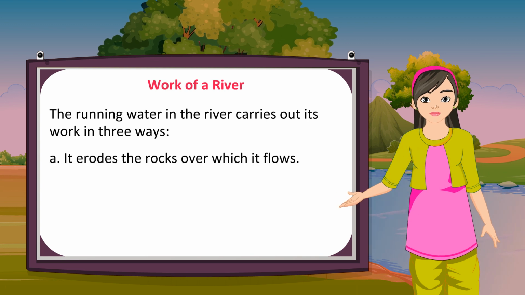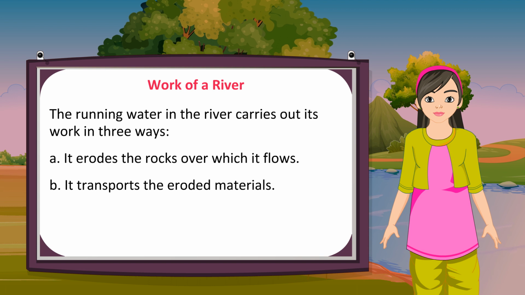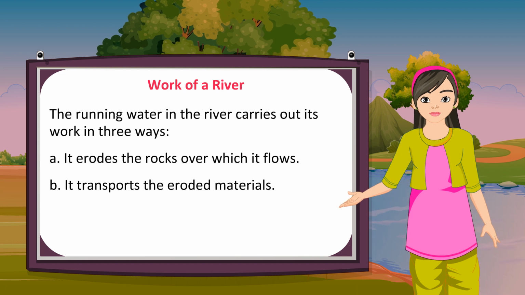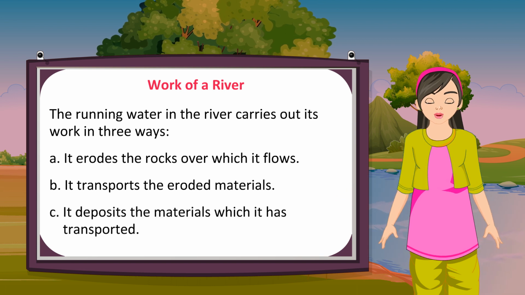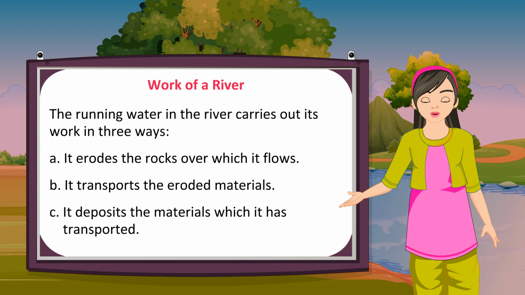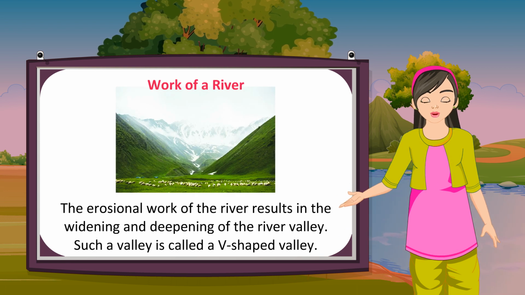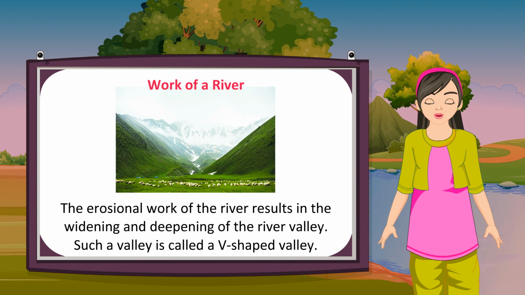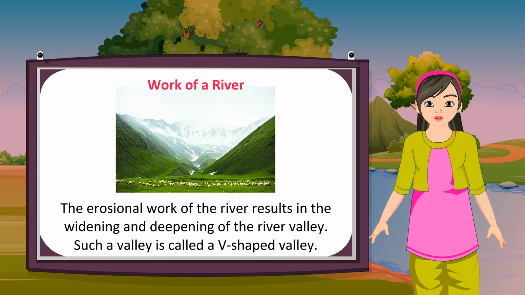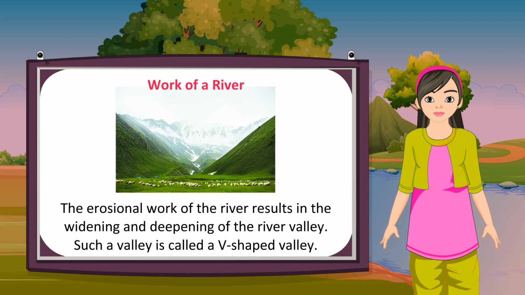A. It erodes the rocks over which it flows. B. It transports the eroded materials. C. It deposits the materials which it has transported. The erosional work of the river results in the widening and deepening of the river valley. Such a valley is called a V-shaped valley.